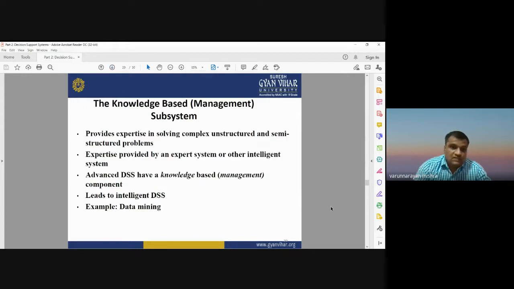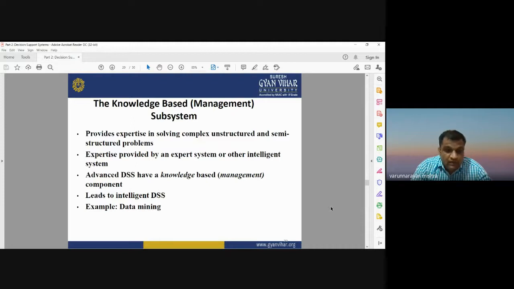Knowledge based management system means it provides expertise in solving complex unstructured and semi structured problems. It provides expertise from an expert system or other intelligent system. Some advanced decision support systems have knowledge based management components that lead to the intelligent decision support system.